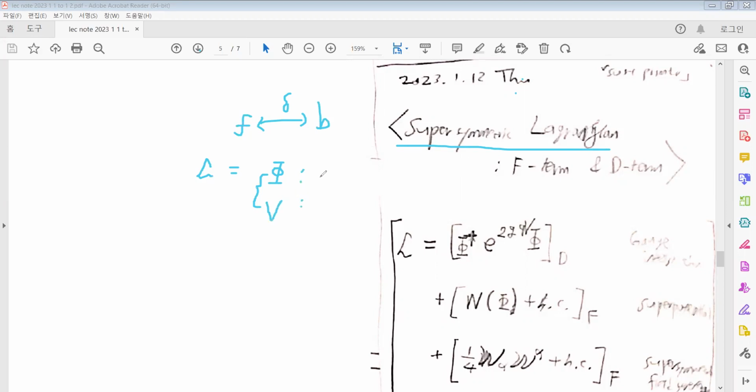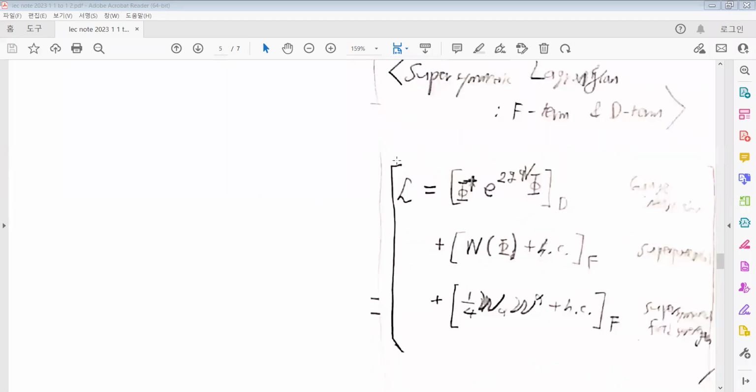Chiral fields consist of the spin-zero scalar field and the spin-one-half spinor field. The vector superfield consists of the spin-one-half spinor field and the spin-one vector boson field. There are also some additional auxiliary fields, like F and D, but they will be ignored because they don't have kinetic terms in the Lagrangian, so they can be removed. There are three types of supersymmetric Lagrangian terms.